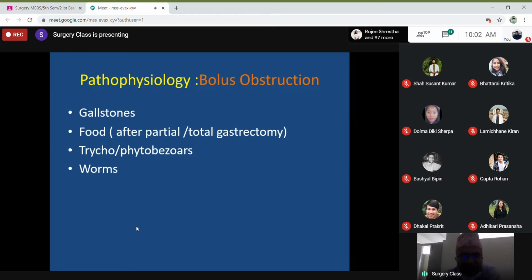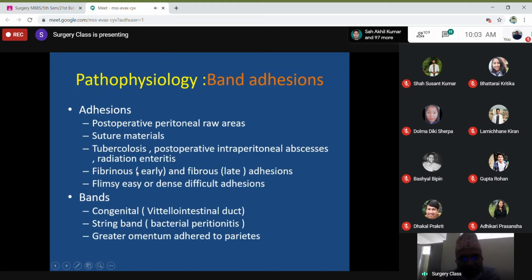Then bolus obstruction. This is obvious: mechanical obstruction by hard and big objects which pass through the lumen, and at some part they get impacted and cause obstruction, like gallstones, food bolus, trichobezoars or phytobezoars, and sometimes a ball of worms.